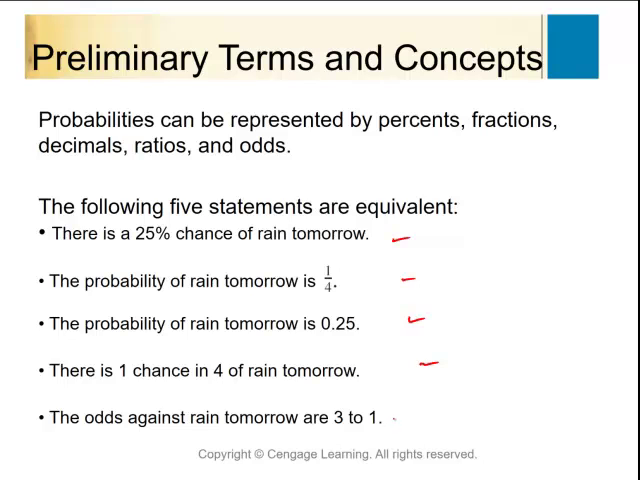Odds are something that's a little bit different. Odds wouldn't necessarily be numerically equivalent to these. If I want to say the odds against it raining are 3 to 1, you would add up the 3 and the 1 and say the total is 4. The way you would say it is 3 to 1, but the probability would then be 3/4 that it's not going to rain. That's how I would state that.